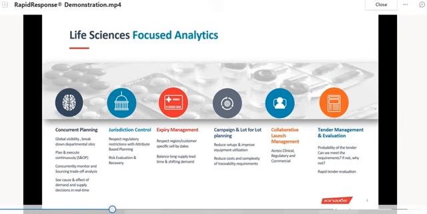There is tender management and evaluation of how many tenders we have, which is very important in life science management. We have tenders to fulfill so that we can go for the next steps, planning more and more, and we have more profit in our company.